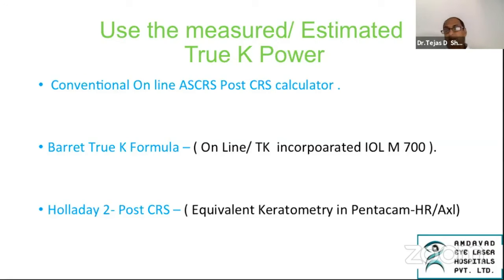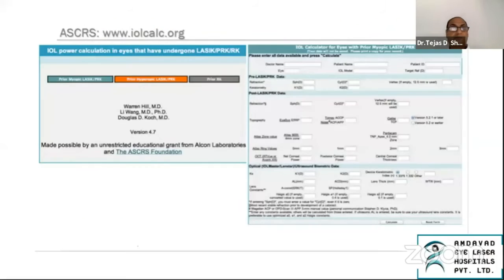This is the most easy and the one which has been used the longest. The now Barrett True K formula allows us to get a very good IOL power calculation, wherein we use the online or the TK incorporated IOL Master 700 measurements. And we have the Holladay 2 post CRS formulae for equivalent keratometry of the Pentacam, or now the Pentacam HR or the Oculix is used.